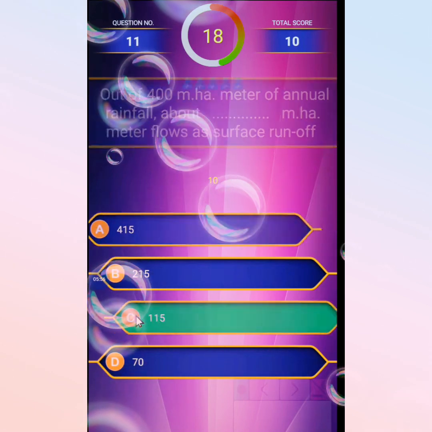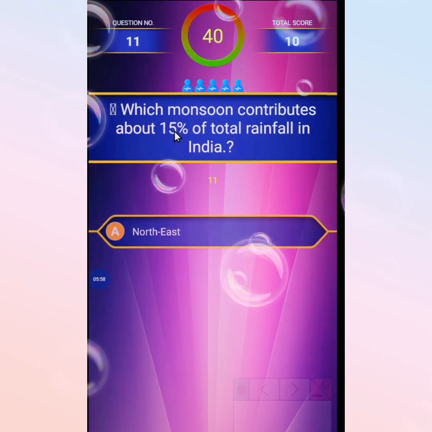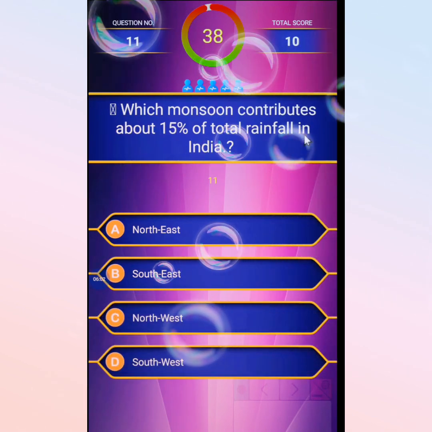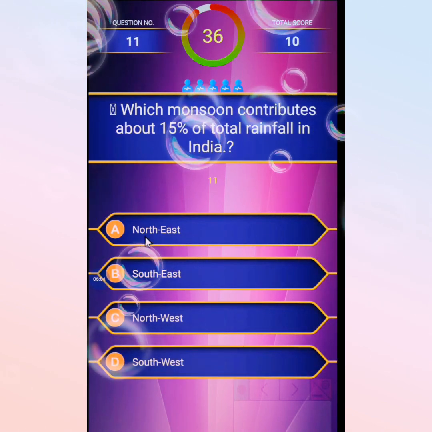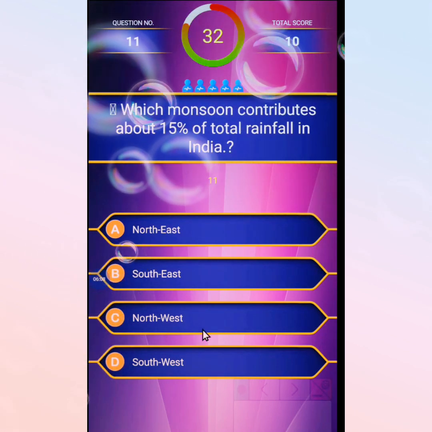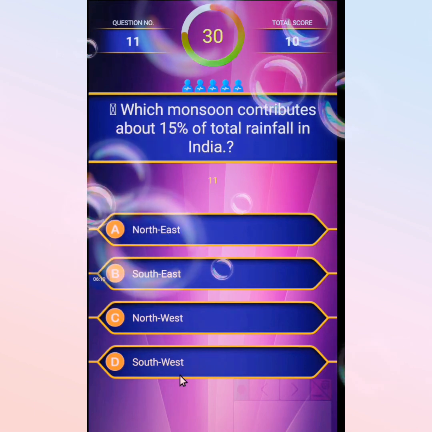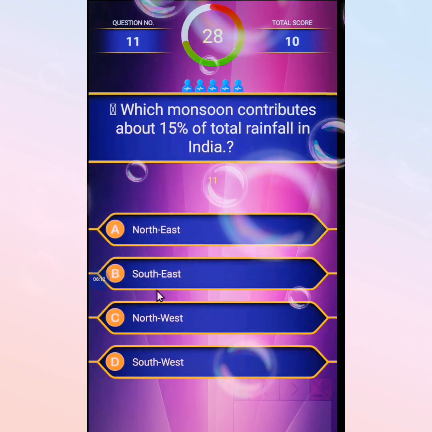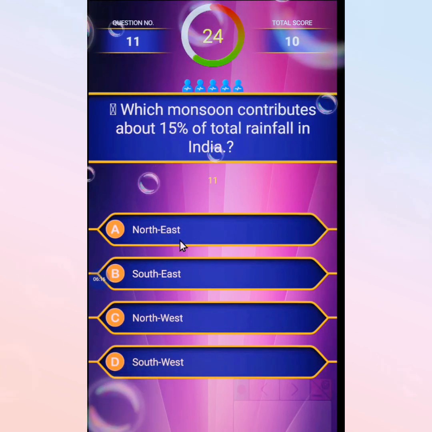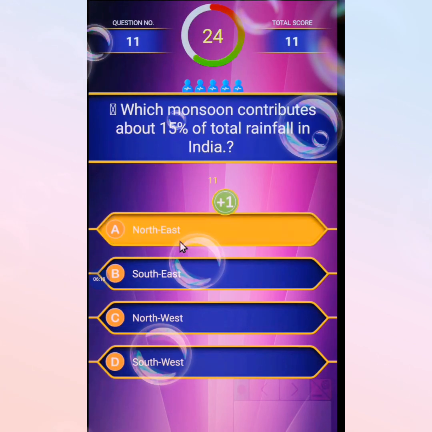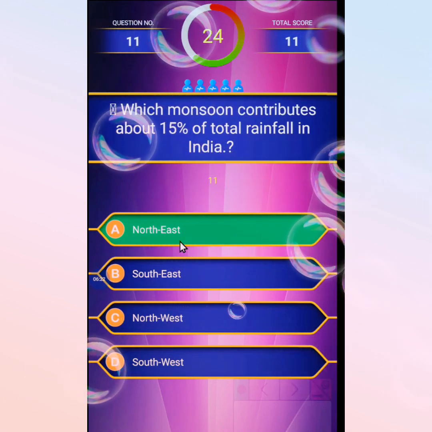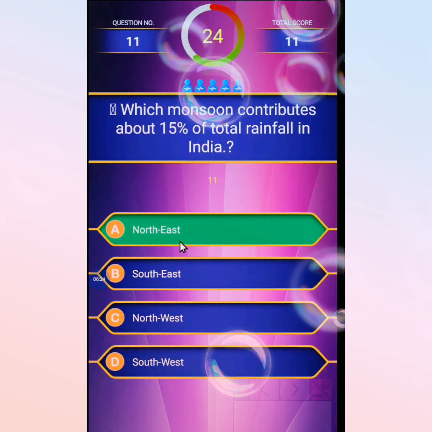Going through the next MCQ: which monsoon contributes about 15% of total rainfall in India? First option northeast, second southeast, third northwest, the last southwest. The correct option is northeast. Yes, the northeast monsoon contributes 15% of total rainfall.